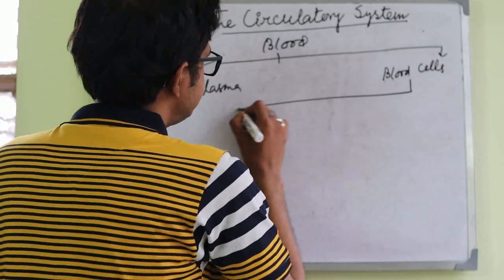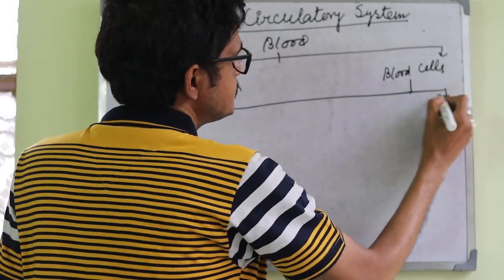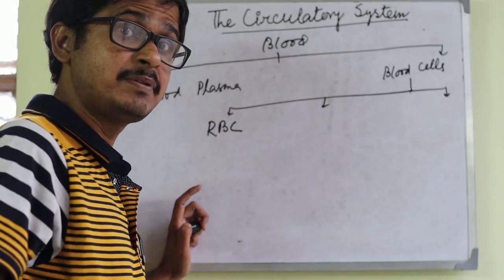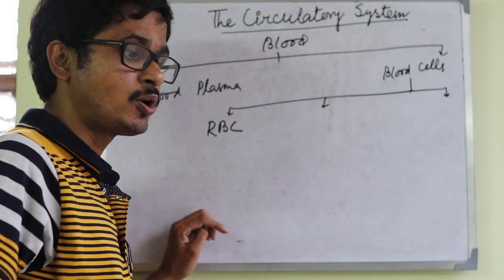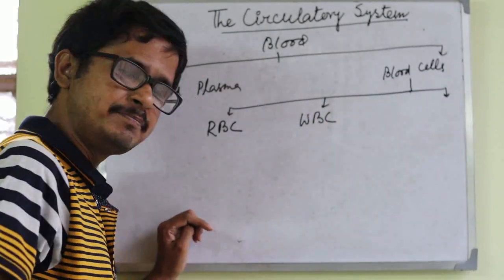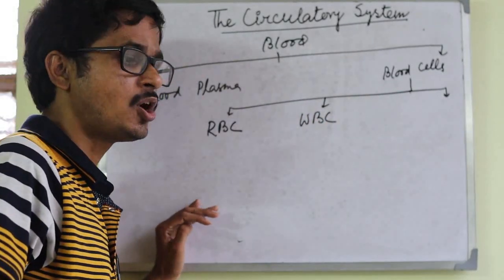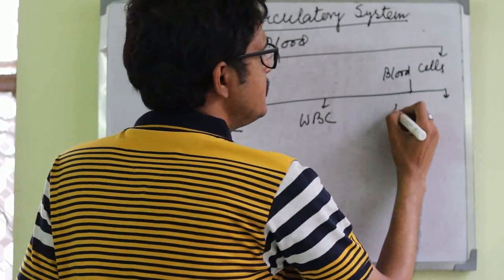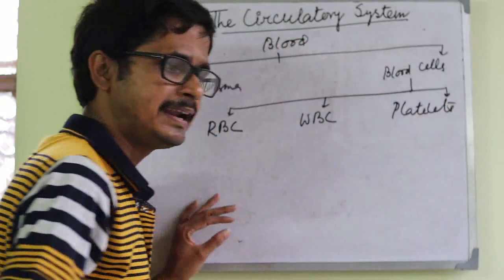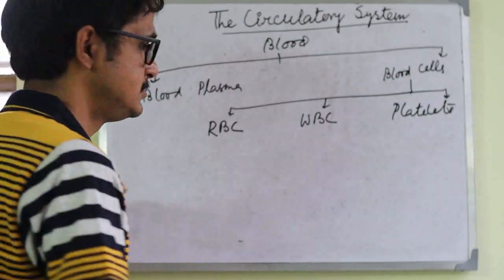Blood cells are of 3 types. RBC, or red blood cells, or red blood corpuscles, also called erythrocytes. WBC, white blood cells or white blood corpuscles, or leukocytes. And platelets, which are also called thrombocytes.